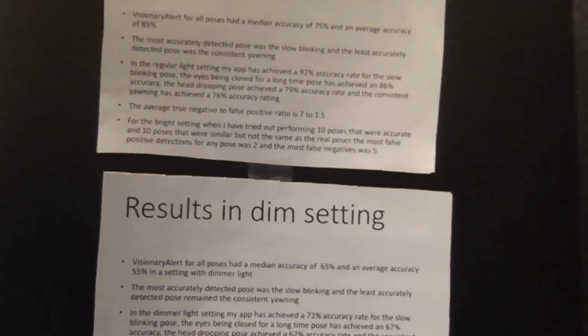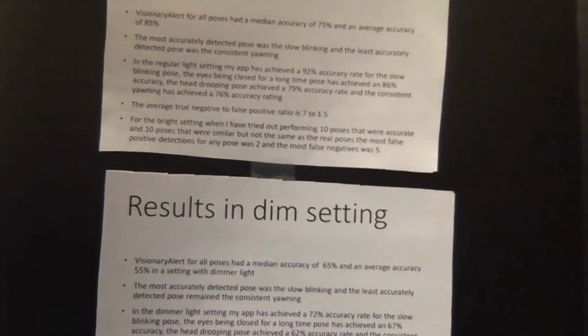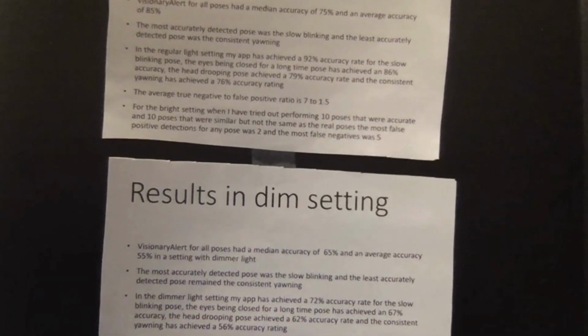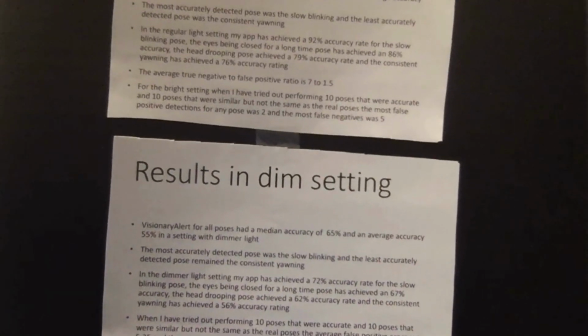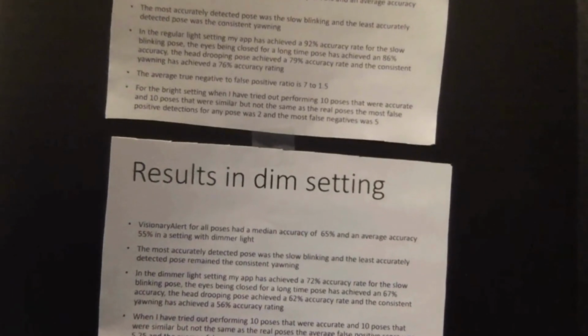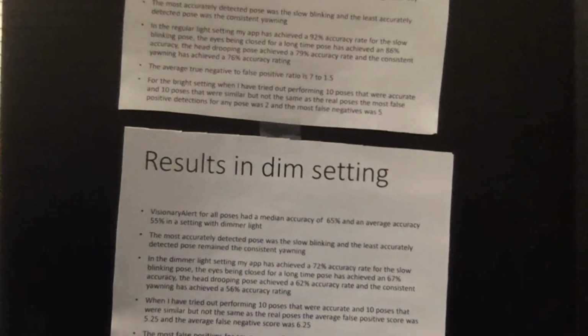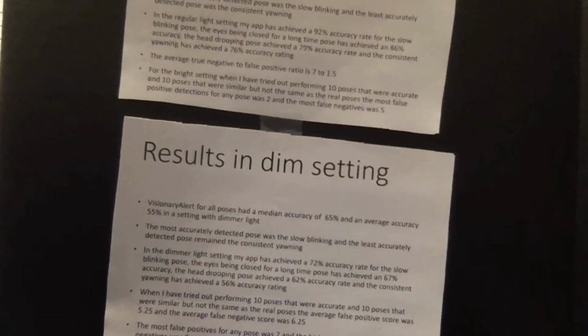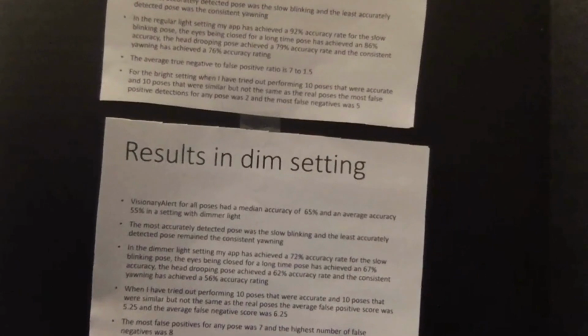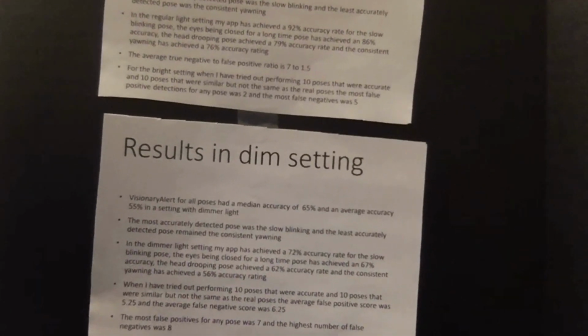In the dim setting, VisionaryAlert for all poses had a median accuracy of 65% and an average accuracy of 55%. The most accurately detected pose was the slow blinking pose, and the least accurately detected pose remained the consistent yawning. In the dimmer light setting, my app has achieved a 72% accuracy rate for the slow blinking pose. The eyes remaining closed for a long time pose has achieved a 67% accuracy rate.